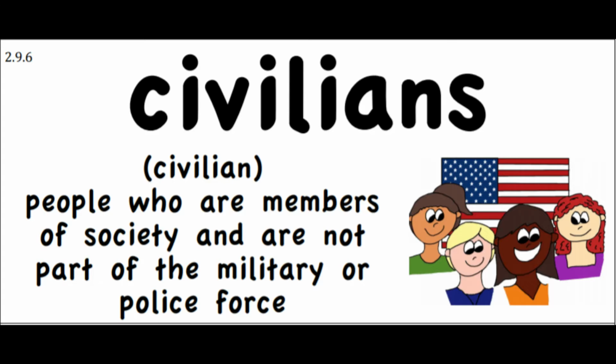Let's look at some other examples. A musician is someone who plays music. A magician is someone who is skilled in magic. A politician is someone who works in politics. And a mathematician is someone who is skilled in mathematics.